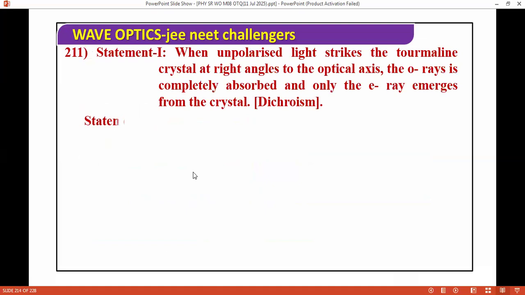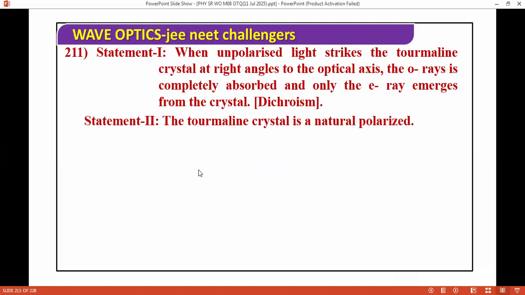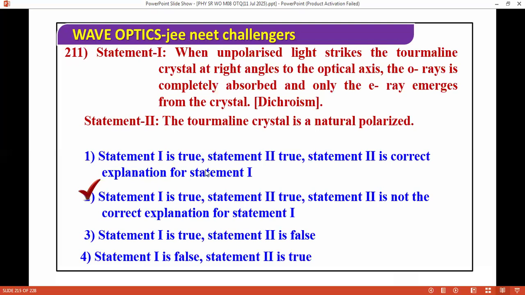Moving ahead. When unpolarized light strikes the tourmaline crystal at right angles to the optic axis, the O ray is completely absorbed and only the E ray emerges from the crystal. Dichromism: the tourmaline crystal is a natural polarizer. For this question, both statements are true, but the second is not the explanation.